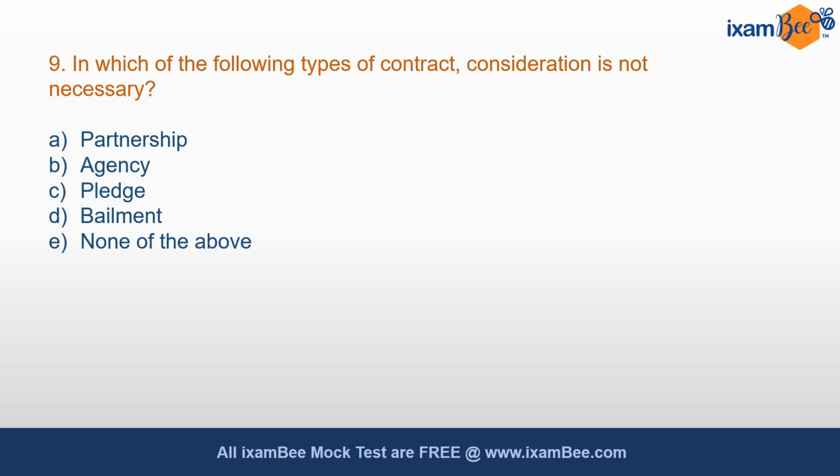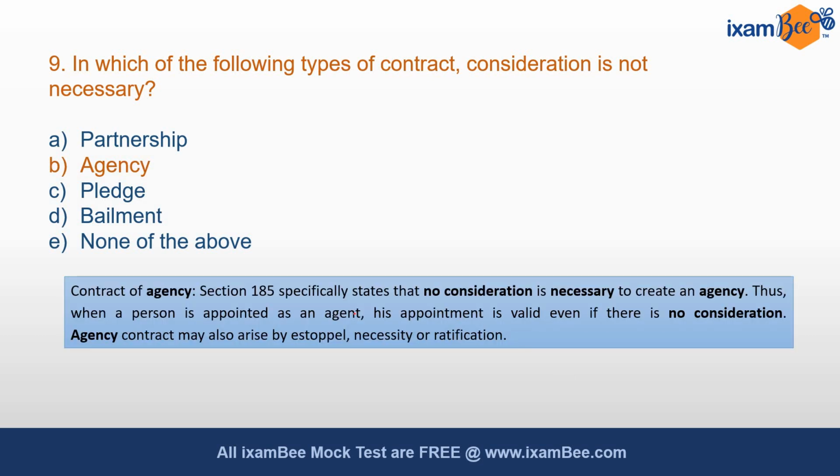Question 9 is, in which of the following types of contract consideration is not necessary? The correct answer here is B, agency. It is mentioned in section 185 of the Indian Contract Act where we talk about contract of agency, and it is said that section 185 specifically states that no consideration is necessary to create an agency. Thus, when a person is appointed as an agent, his appointment is valid even if there is no consideration. Agency contract may also arise by estoppel, necessity or ratification.